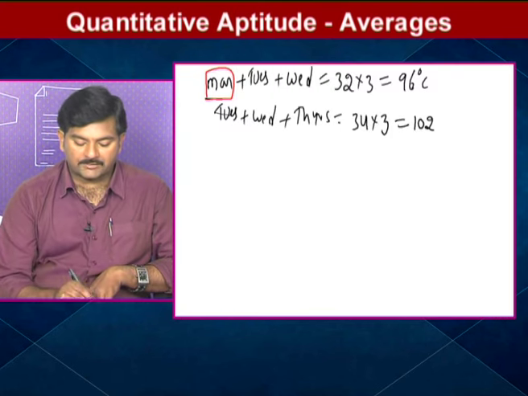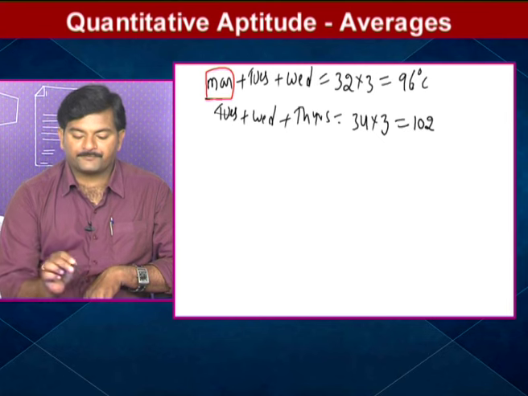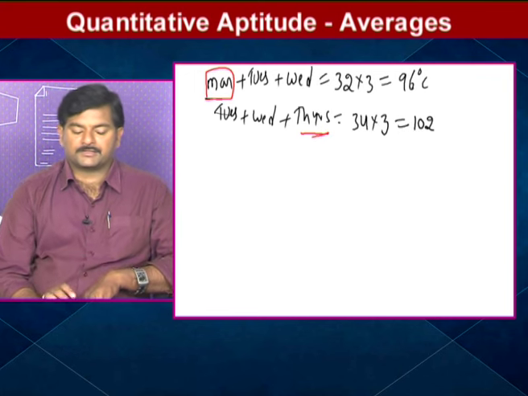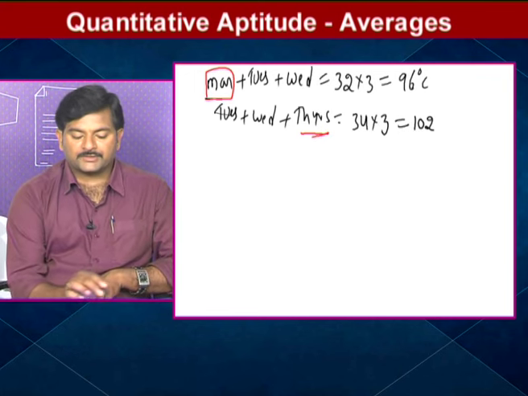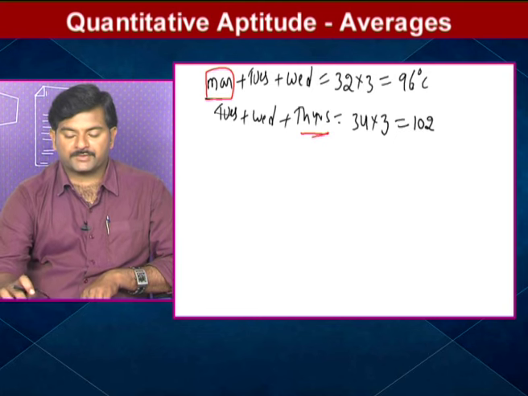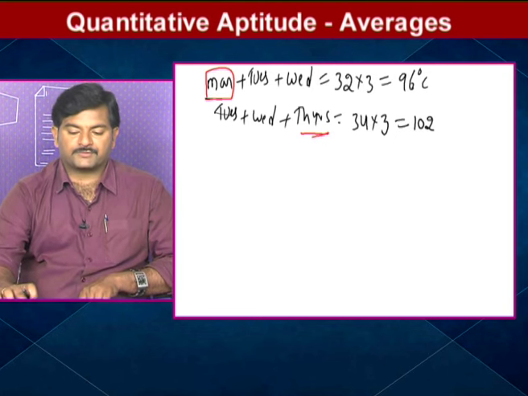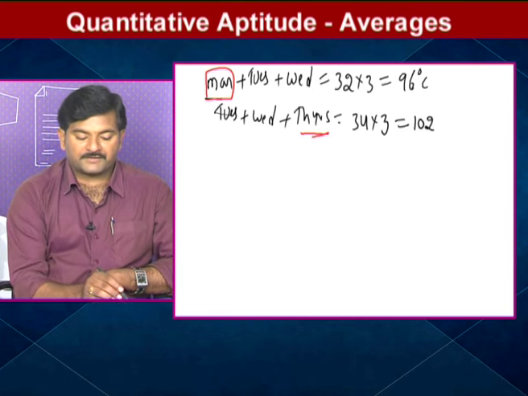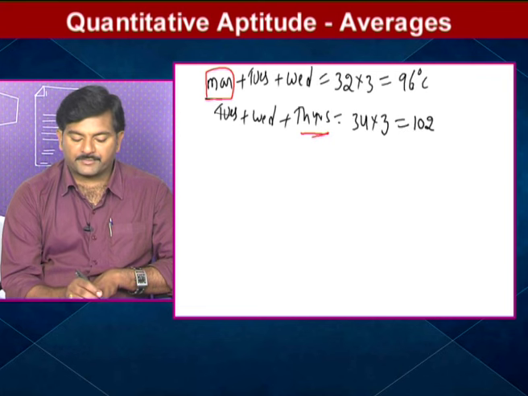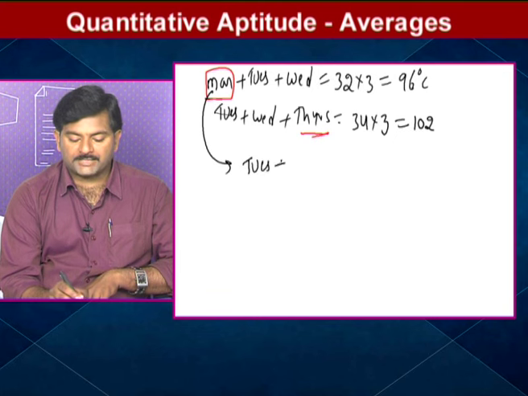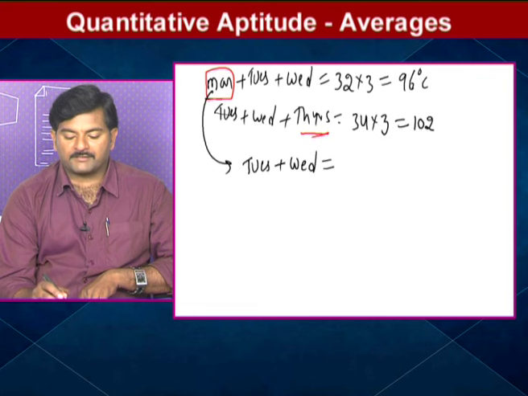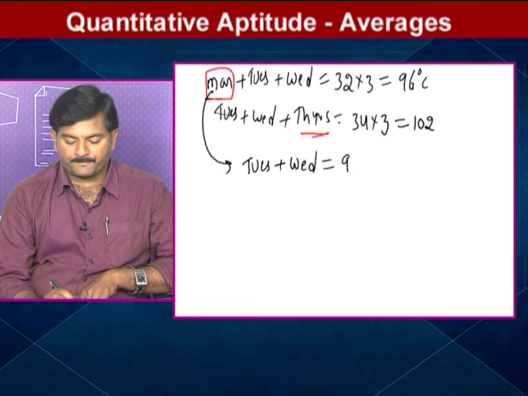And he asked to find the temperature on Thursday. Okay, right. So now what will you do? Substituting this Monday temperature, what am I going to get here? See, from substituting the Monday temperature, you will get the Tuesday plus Wednesday temperature. Tuesday plus Wednesday is equal to what you can get, everybody tell me? 96, right?